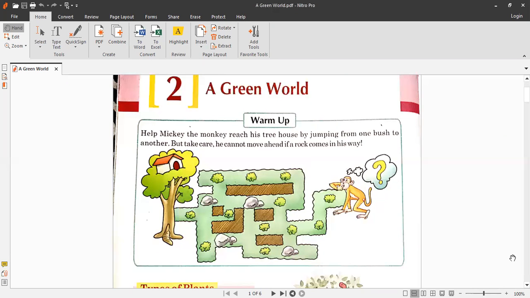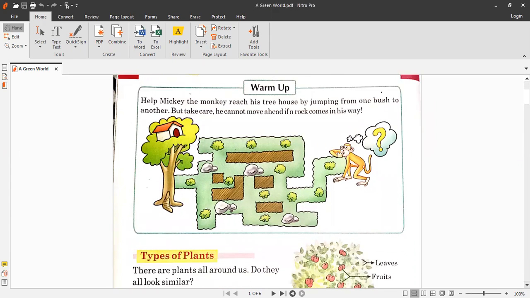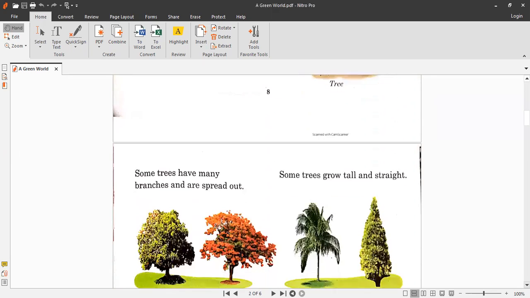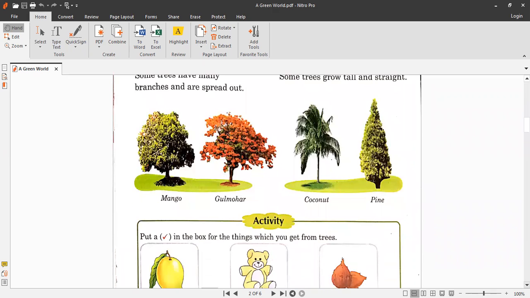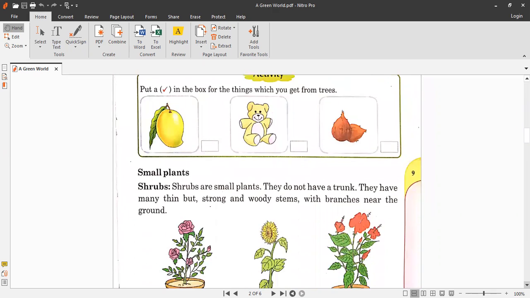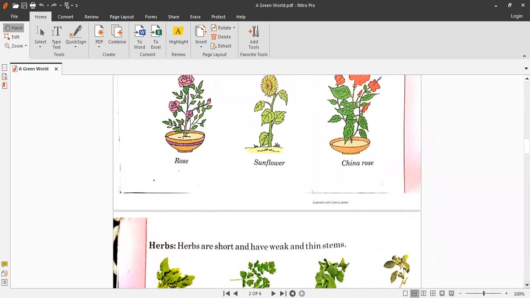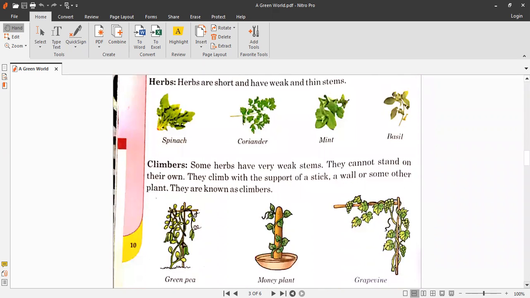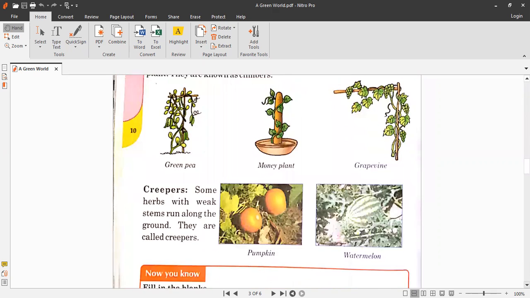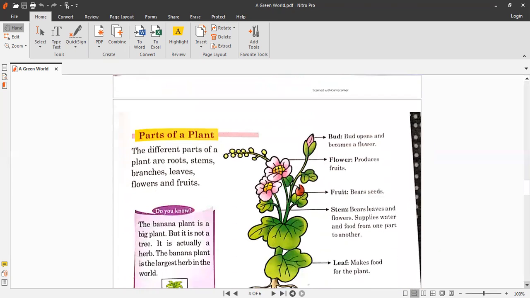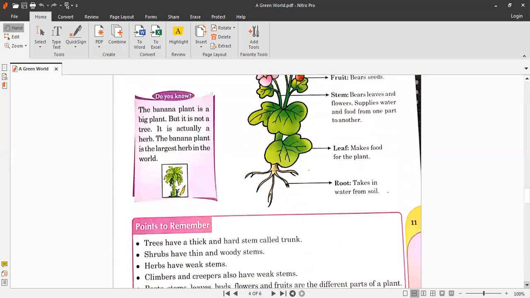Yes, in our previous lesson, we started chapter 2, A Green World, and we discussed types of plants, big plants, which are called trees, and different types of trees, right? And we discussed the small plants and different types of small plants. The first kind was shrubs, the second kind was herbs, the third were climbers, and the fourth were creepers, right? And then in the last, we discussed the parts of a plant.